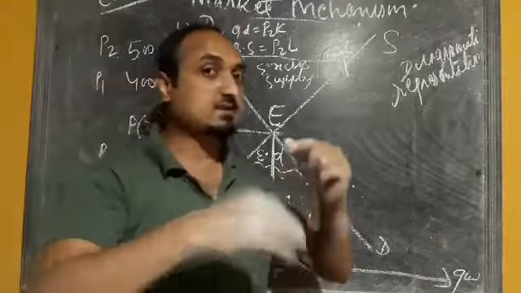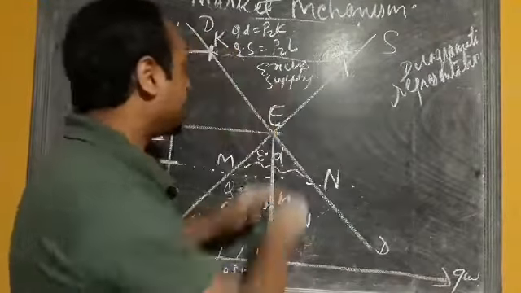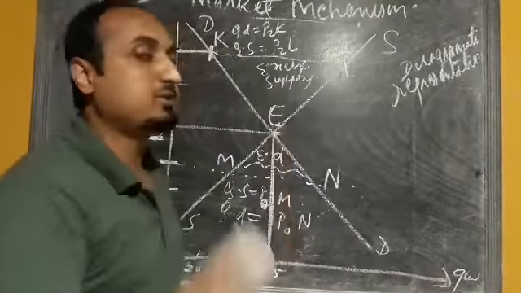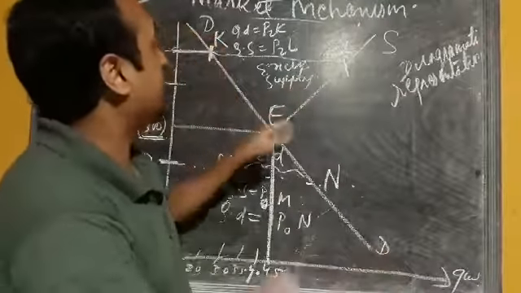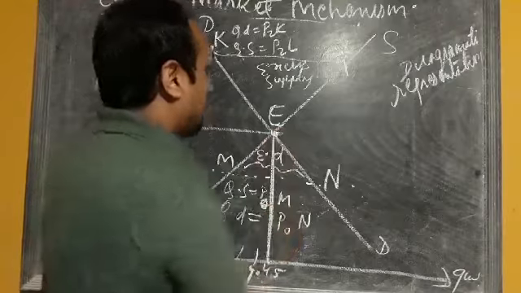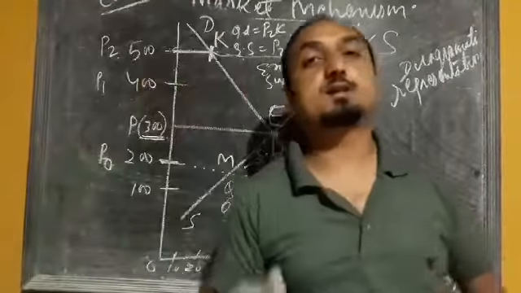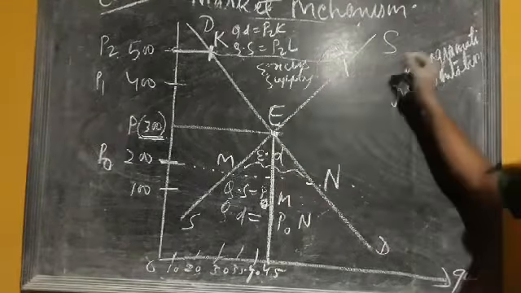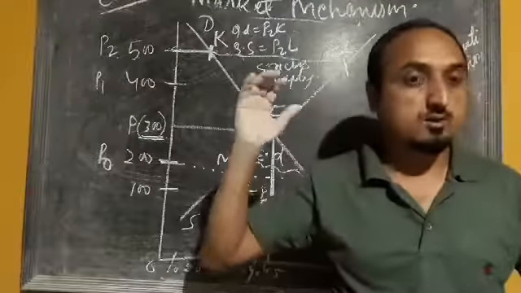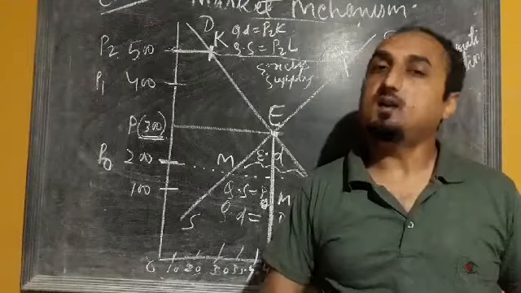So when there is excess demand, the price will move up and try to find the equilibrium position. Similarly, if there is an excess supply, the price will decrease and try to find the equilibrium point. So this is the way we can explain the equilibrium price and quantity with the help of diagrammatic representation. So the remaining concept we will discuss in the next class.